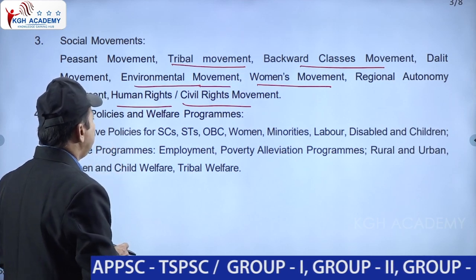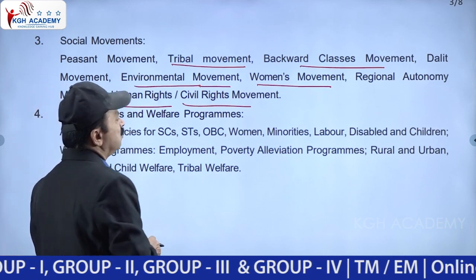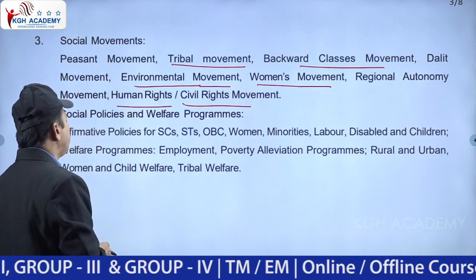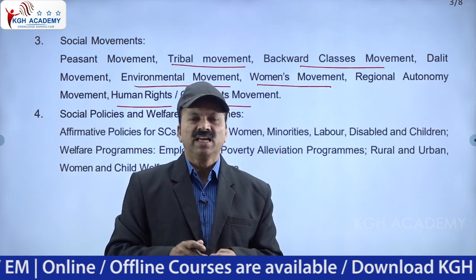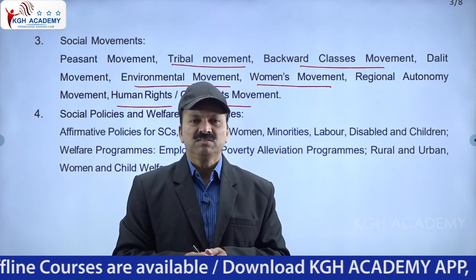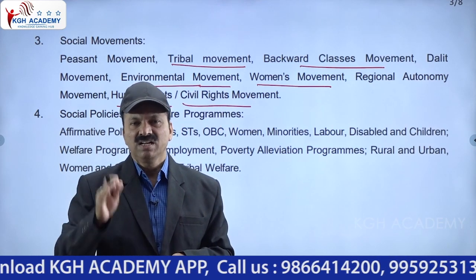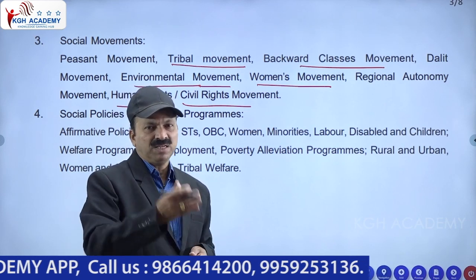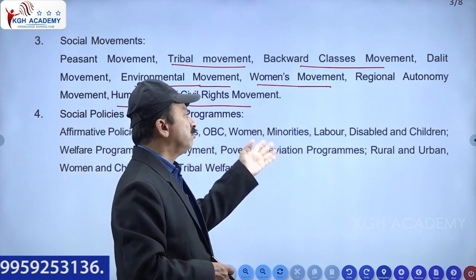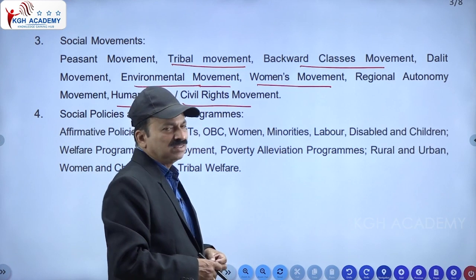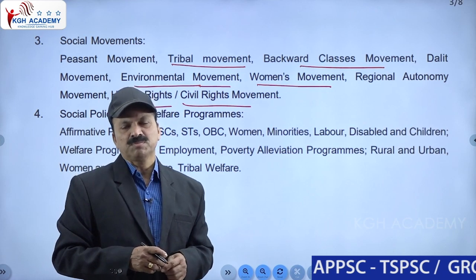Social policies and welfare programs. Affirmative policies for SCs, STs and OBCs, women, minorities. All these affirmative policies are for the development of these people, because since ages they are downtrodden and did not develop in society because of one thing or another. They are suppressed, oppressed people. That's why, to develop them, policies were formed for SCs, STs, OBCs, women, minorities, labor, disabled and children. The government took these measures, and departments were established for the purpose of development.